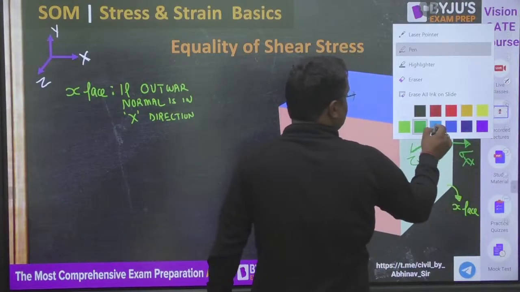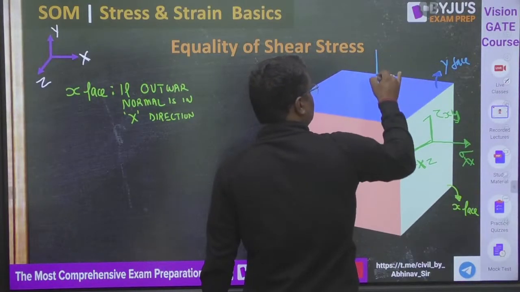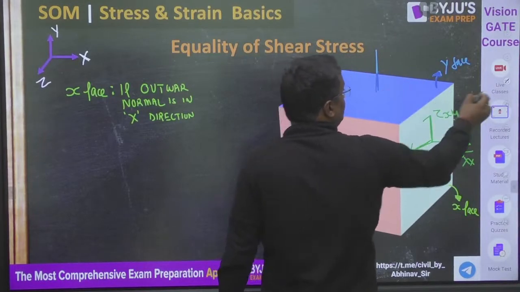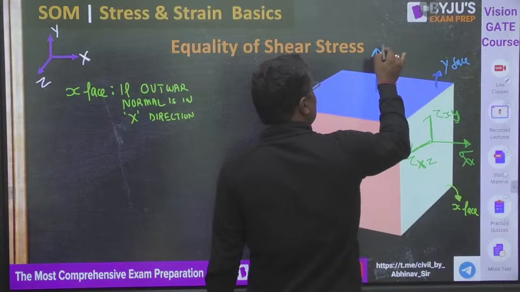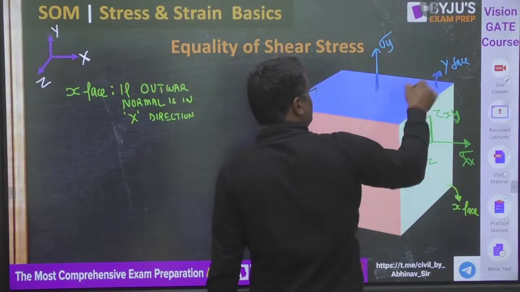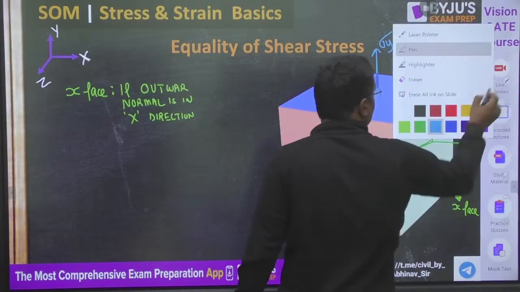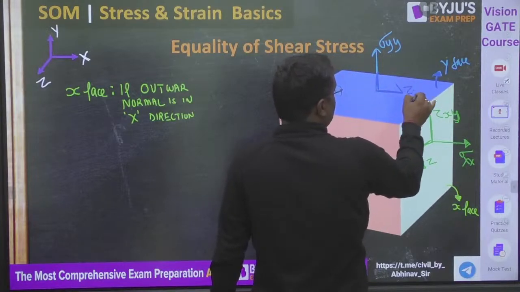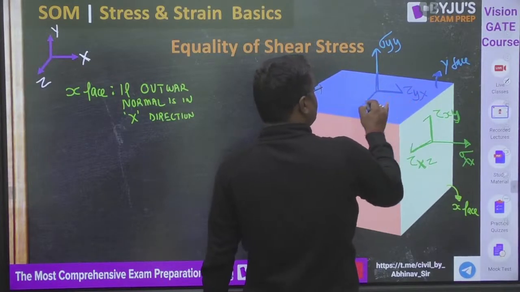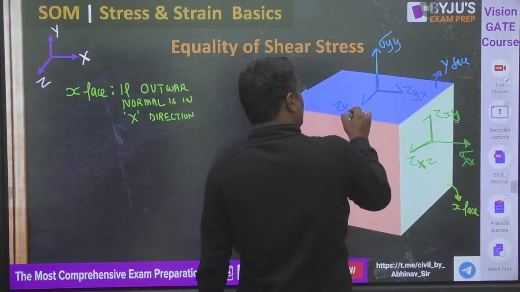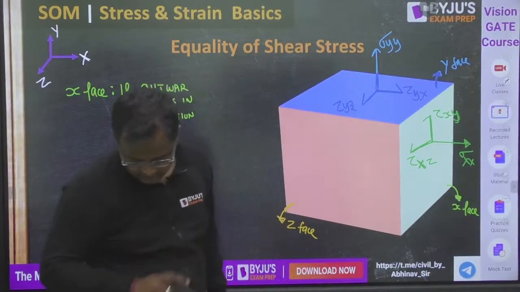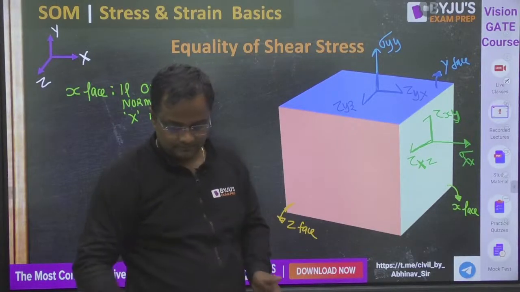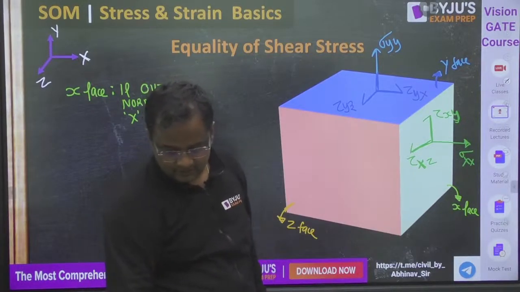Now this one is normal on y face, in y direction. This one is shear on y face in x direction. This is shear on y face in z direction. Is it visible? Is it clearly visible? Yes or no?